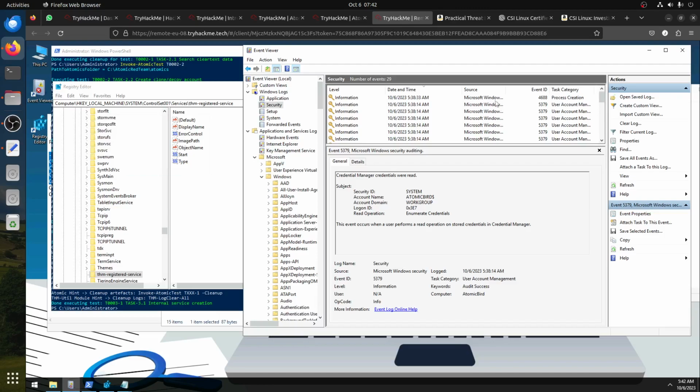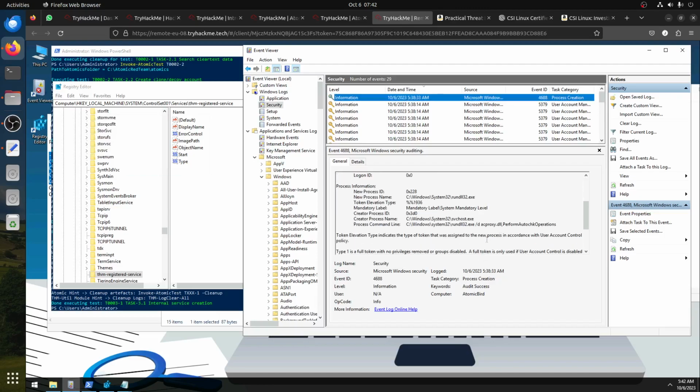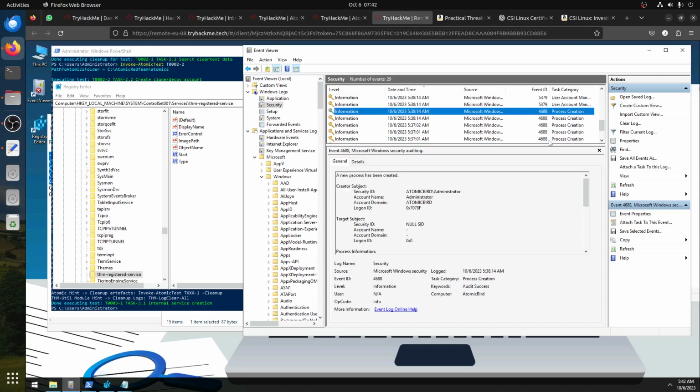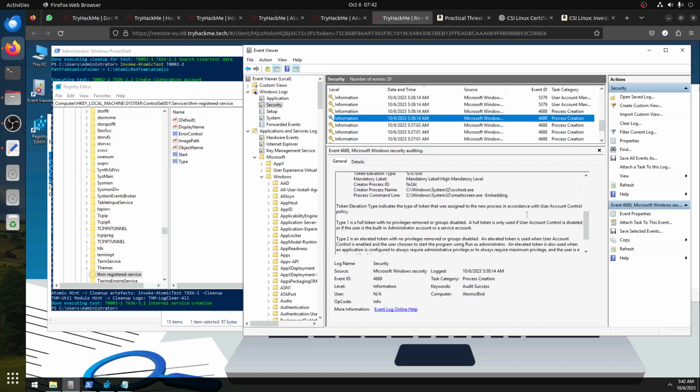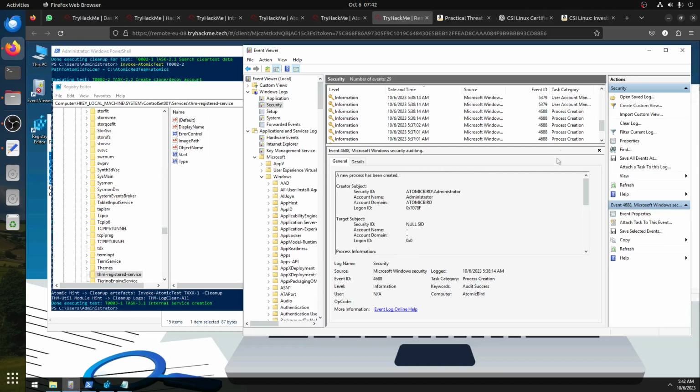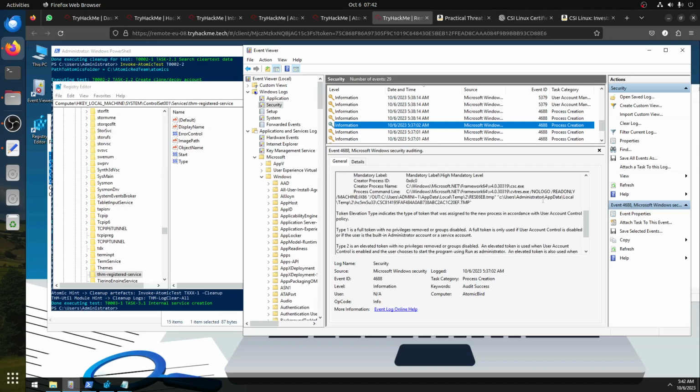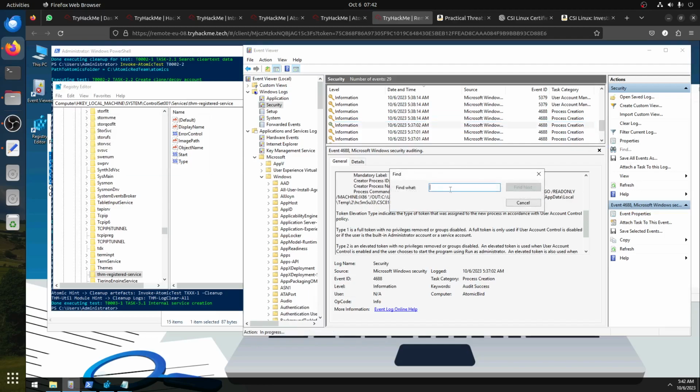I need to look for the process. These are register, but it doesn't tell you what. Let me do find. Can you pick it up? TryHackMe dash registered.